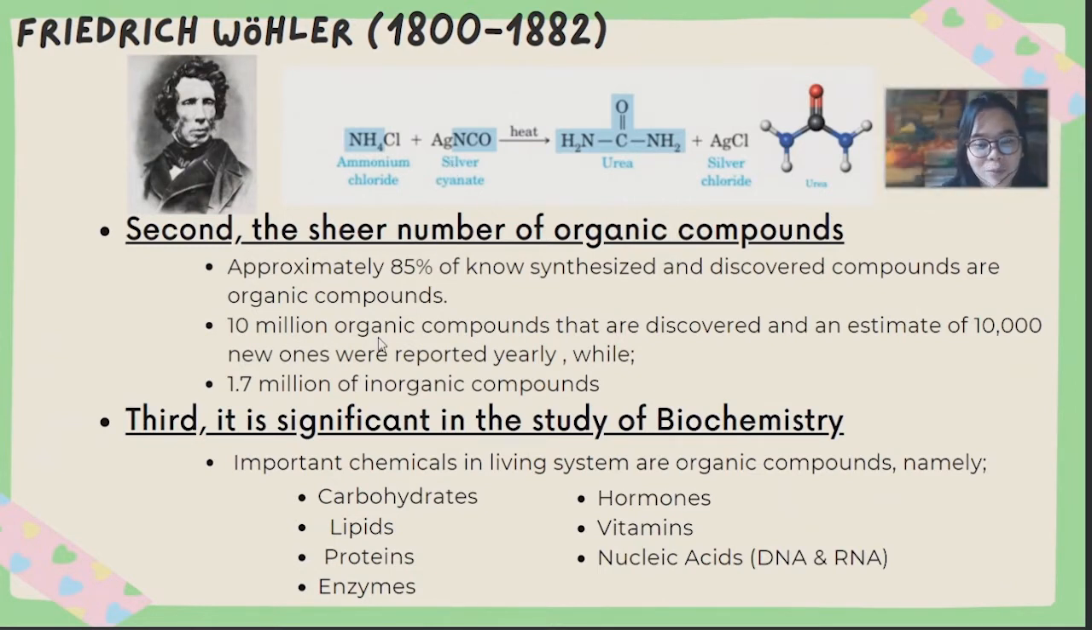Second is the sheer number of organic compounds. Approximately 85% of all known compounds synthesized and discovered by chemists are organic compounds. Specifically, there are 10 million organic compounds discovered and an estimated 10,000 new ones are reported yearly, while inorganic compounds number 1.7 million.